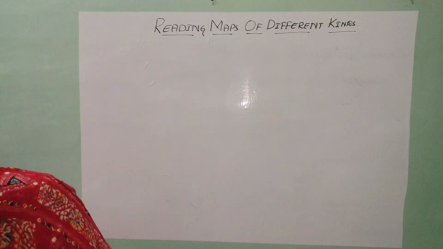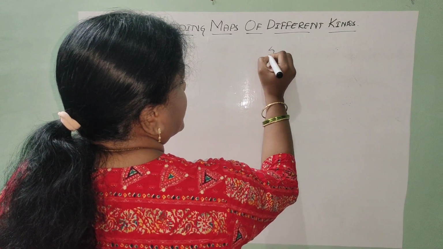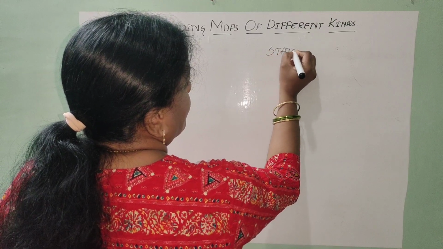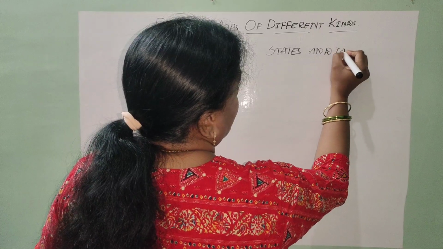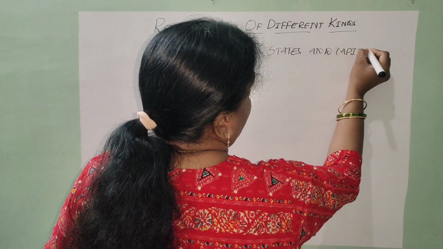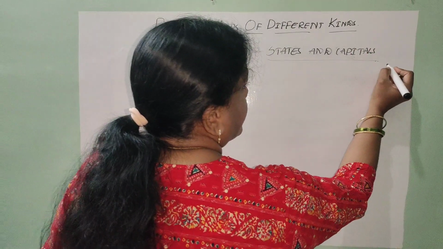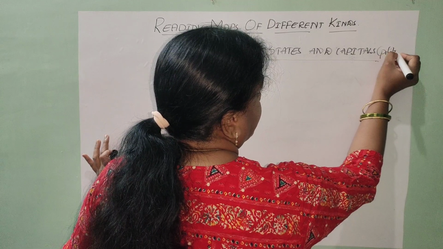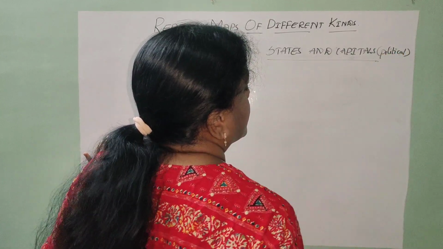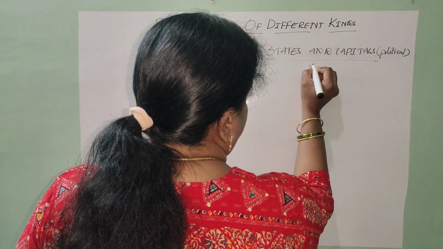Let us get into that, focusing on the states and capitals. Whenever we draw the map, states and capitals means definitely it is about a political map. It will give the information about the location of a place, states and capitals of India.